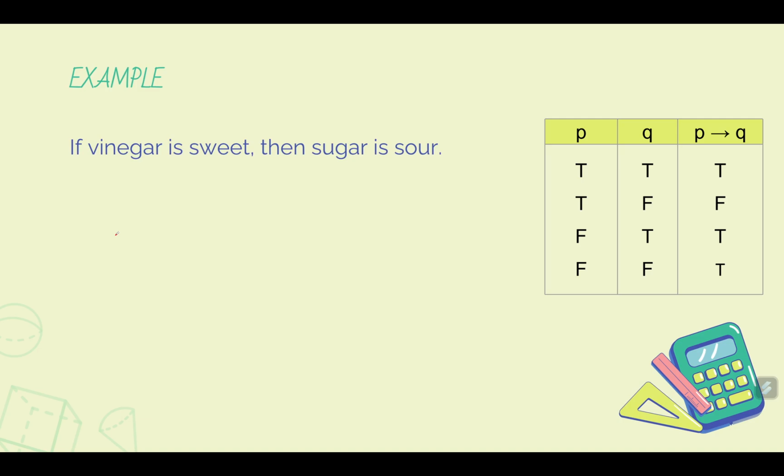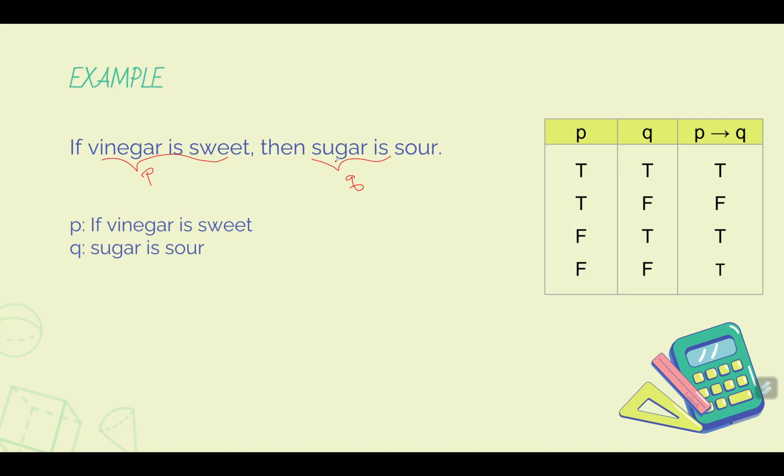So here we have an example. If vinegar is sweet, then sugar is sour. First, we should determine the statements P and Q. This one here is the statement P, and the statement here is the statement Q. Okay?